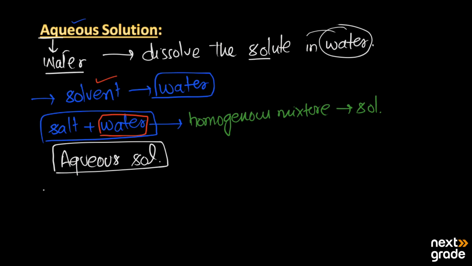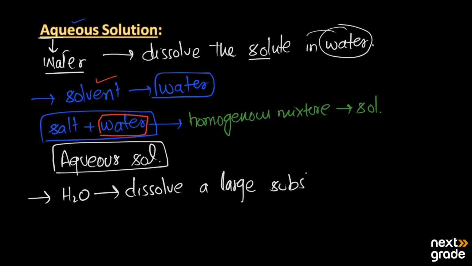On the other hand, the water has a large ability to dissolve the solute. So it can dissolve a large number of substances in it. So more substances can be added in the water. That's why water is also known as the universal solvent.